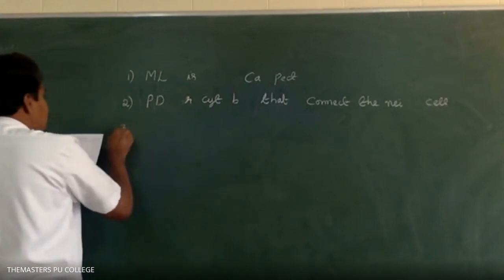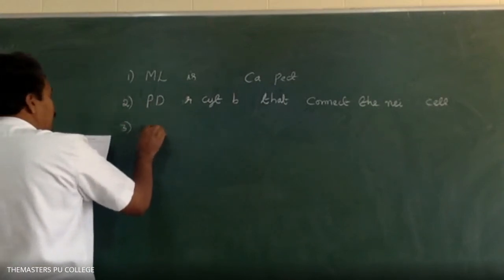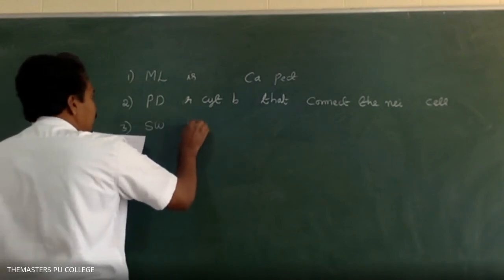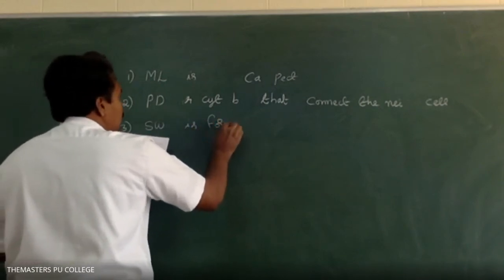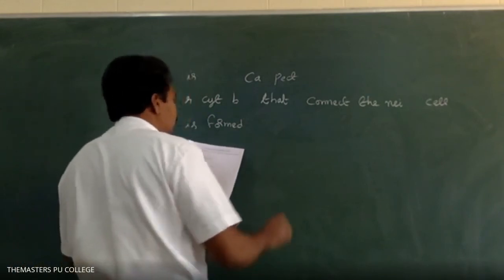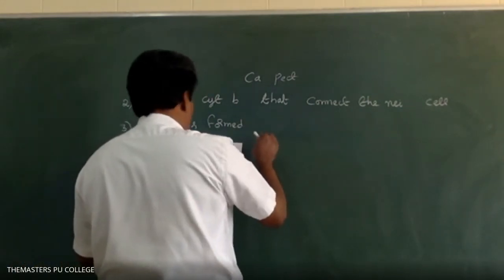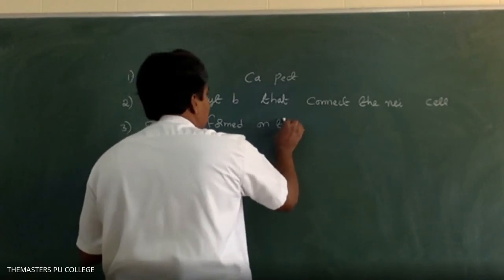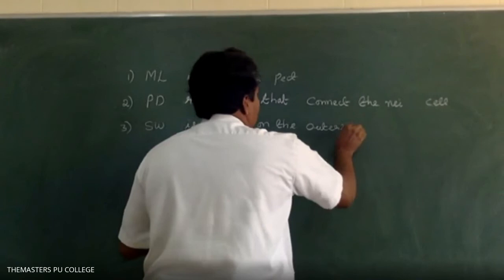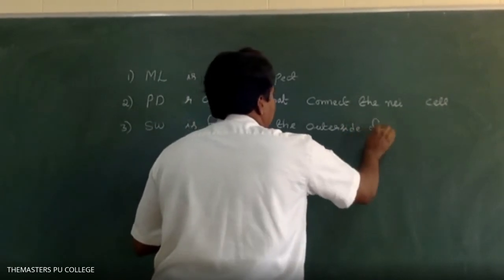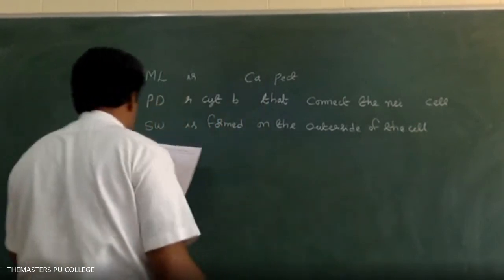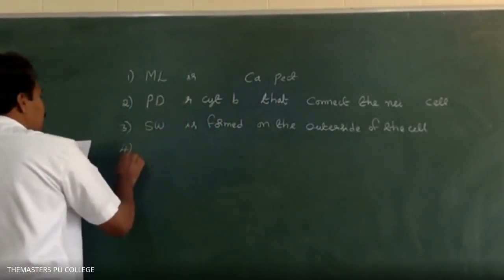Third option is secondary wall is formed on the outer side of the cell. Option 4 is none of these. What is the answer?